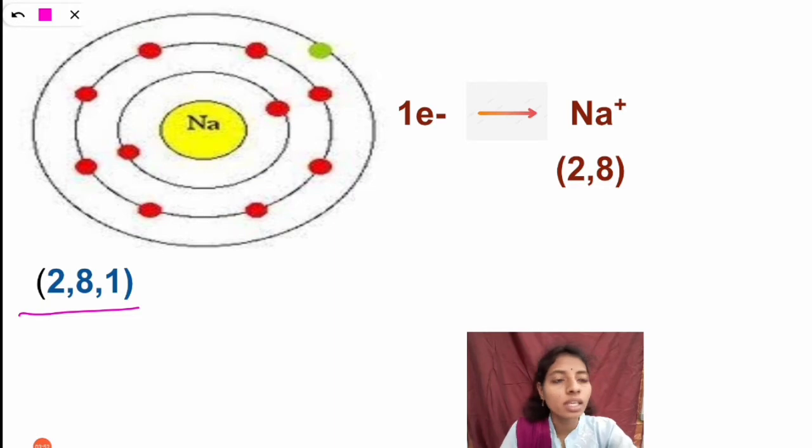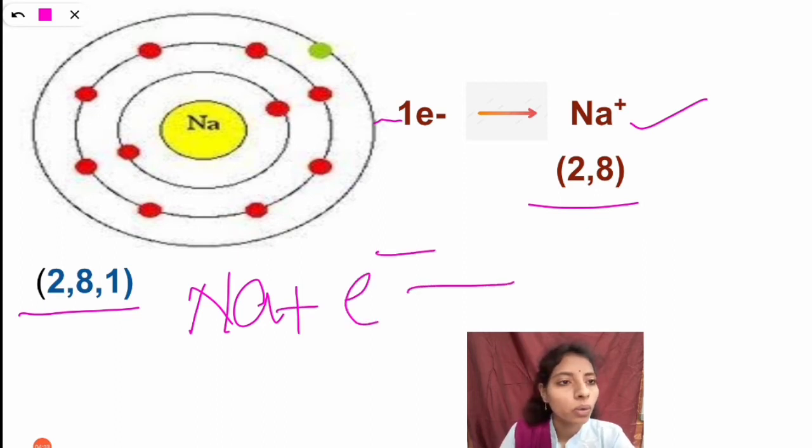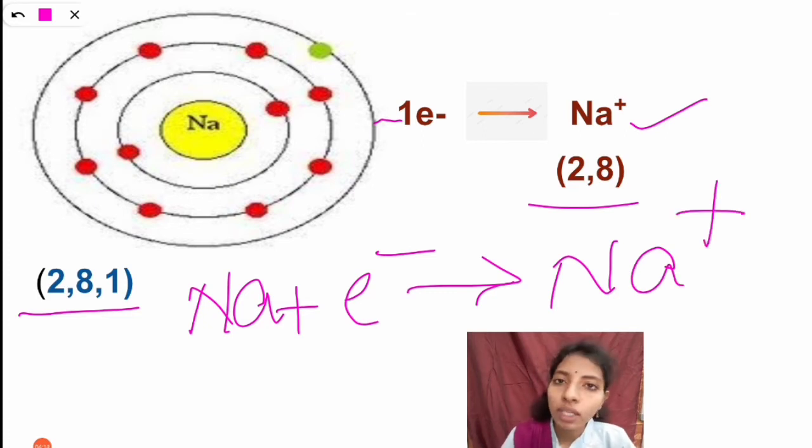Then it will form Na plus. When an element loses an electron, it gains a positive charge.